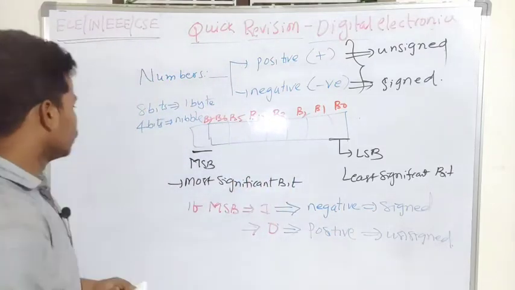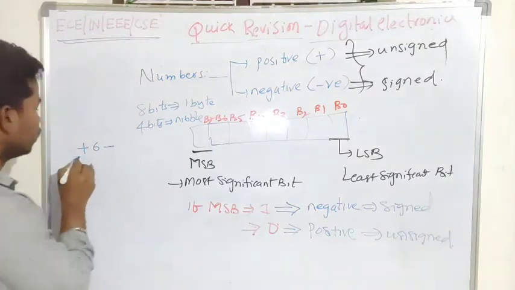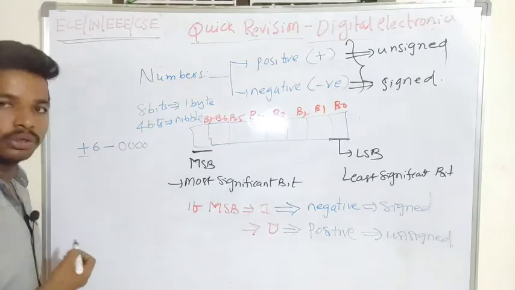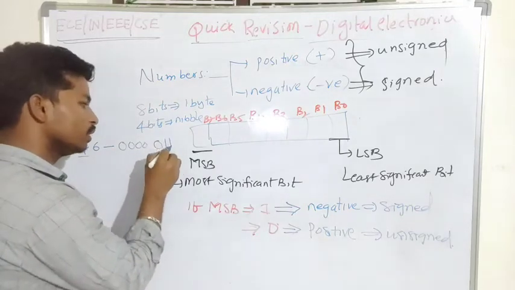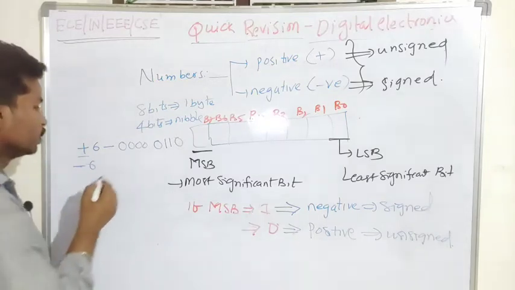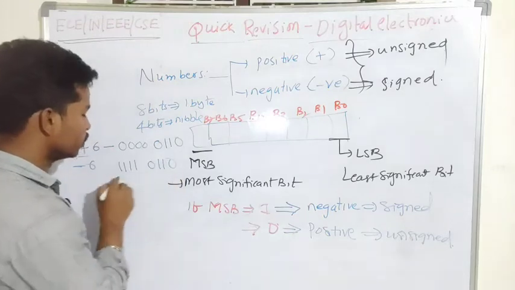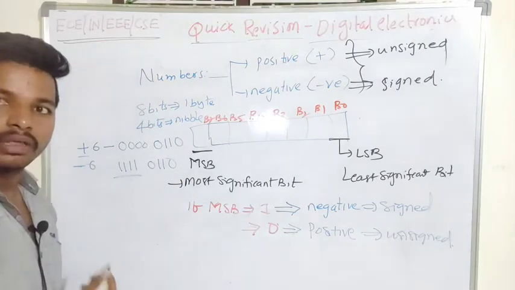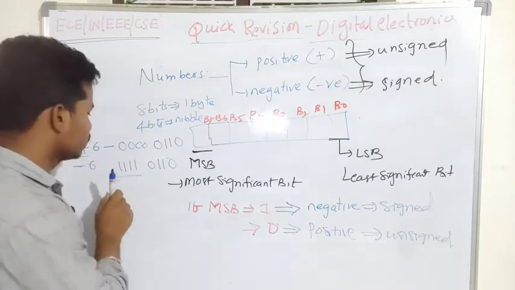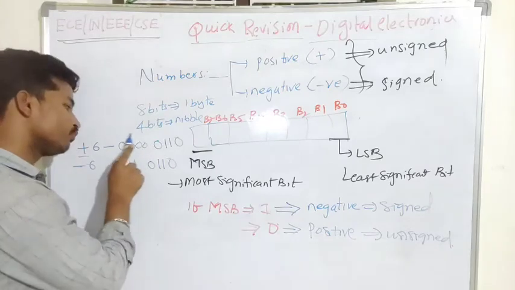The positive value of 6 is represented with a 0 in front, so it is 0, 1, 1, 0. When I want to represent it as a negative number, I have to keep four ones in front. So these ones are used to distinguish whether the given number is positive or negative. I have used 4 digits.